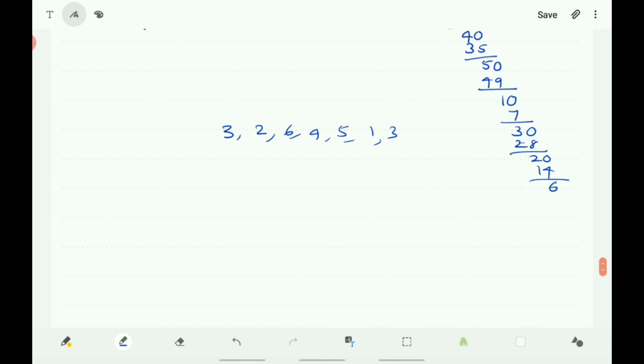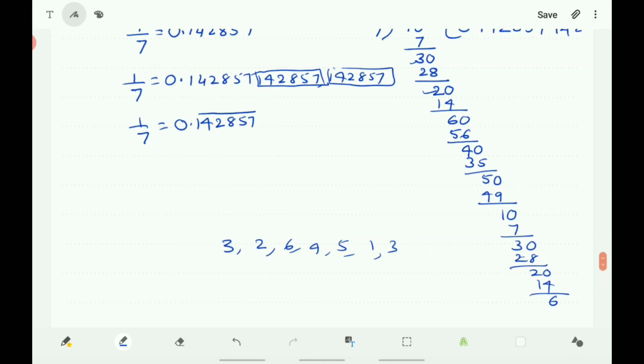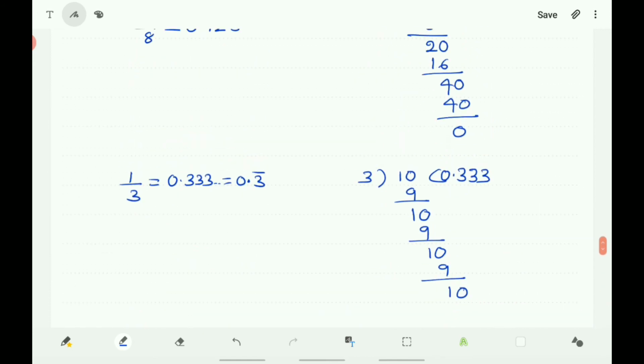The numbers which can be expressed in the form of p by q, the numbers which are in the form of fractions, they may have the decimal expansion ending or they may not be ending.